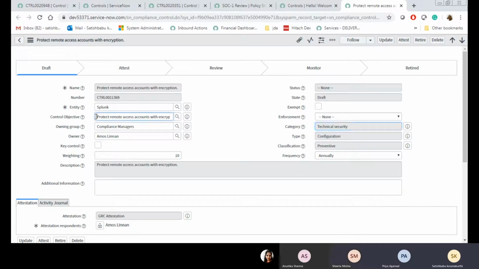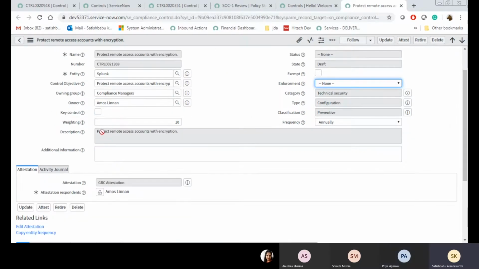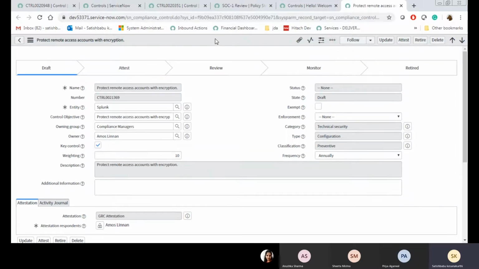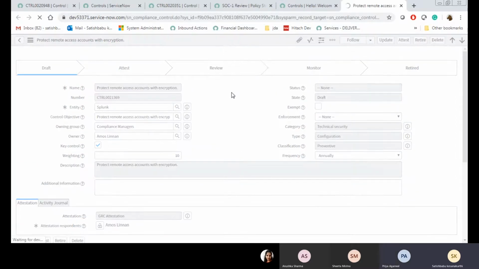Okay, how will the category, type, and classification fields populate? When we change the control objective, it depends on the control objective. The control objective field values will replicate in the control form based on the selection of the control objective. Okay, now our control is ready. I prepared that control. Now I will go through the process.